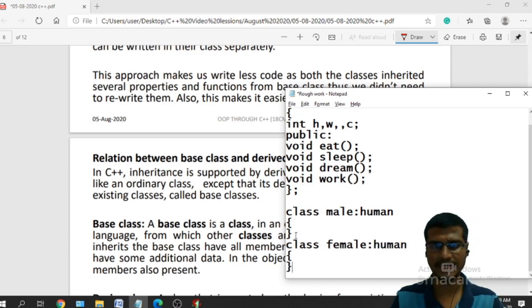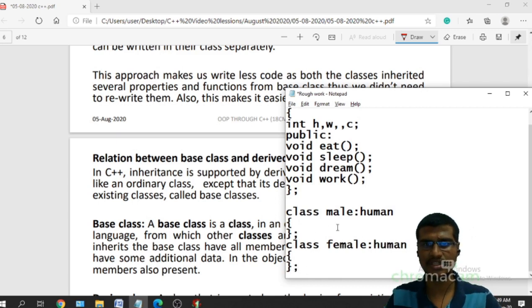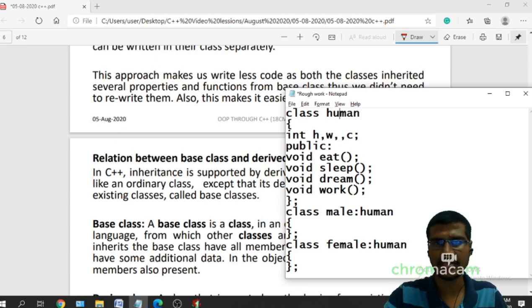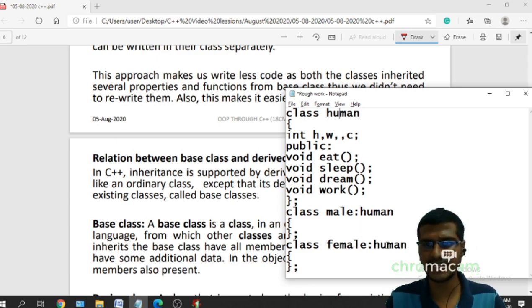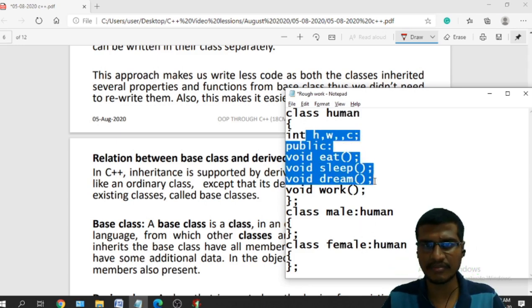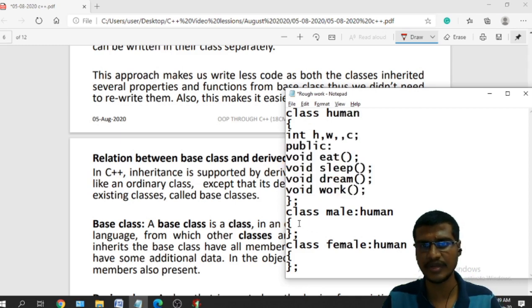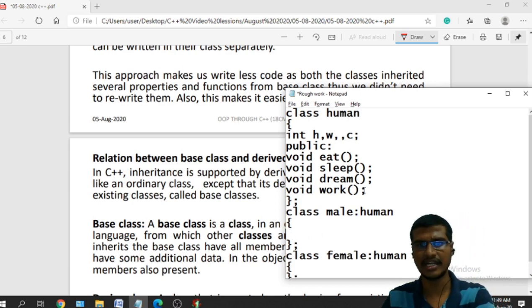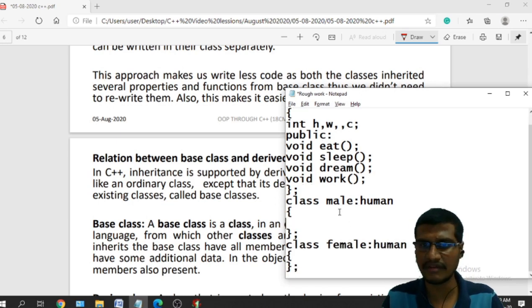Whenever I define these classes, Male is a class that is derived from the Human class, and Female is a class that is also derived from the Human class, so whatever properties this class has will be there for Male and Female also. Directly I can use H, W and C in the Male class, and also in the Female class. I can use these methods also, directly within the Male class and Female class.